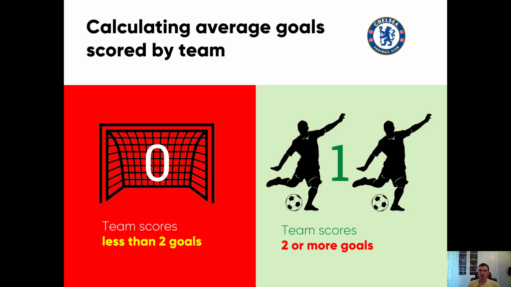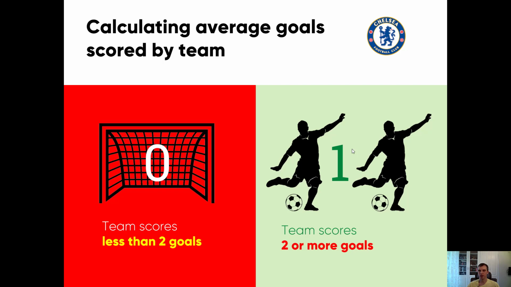We will assume that there can only be 2 outcomes. The first one, if the team scores less than 2 goals, we give this game a value of 0. Otherwise, the outcome is 1.